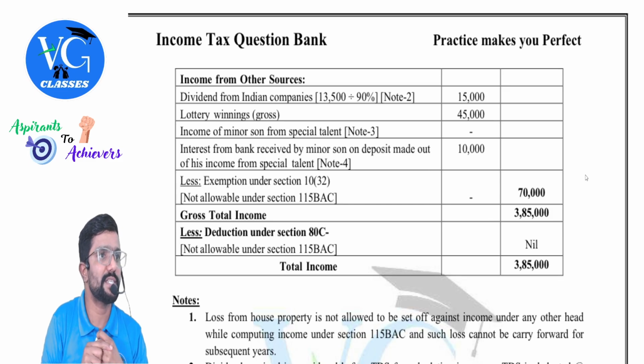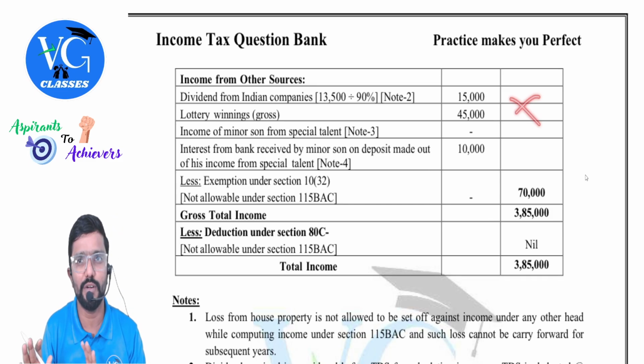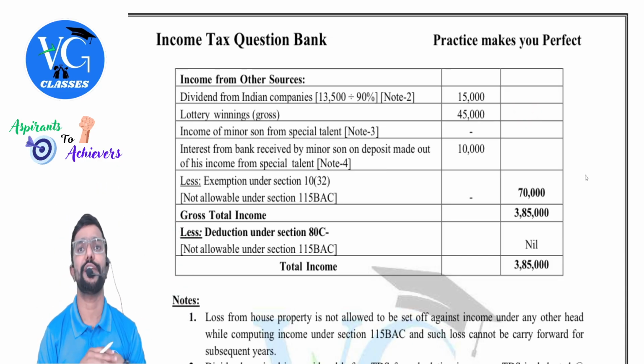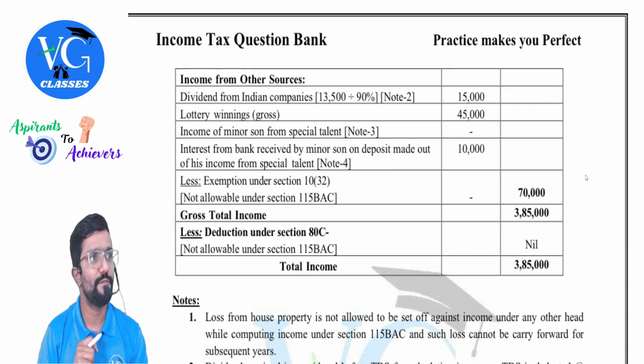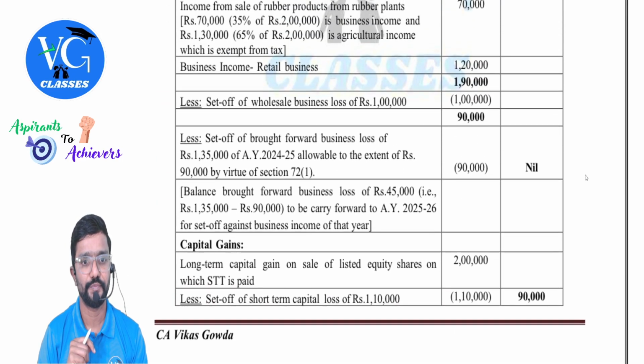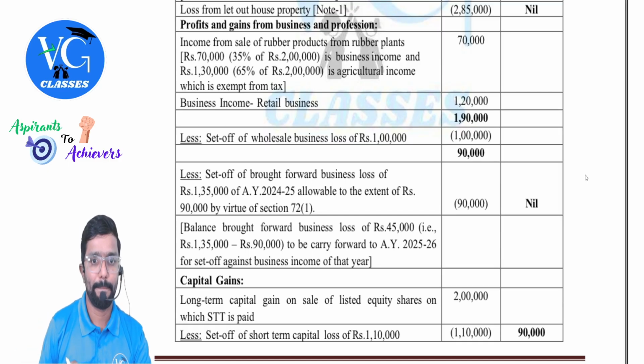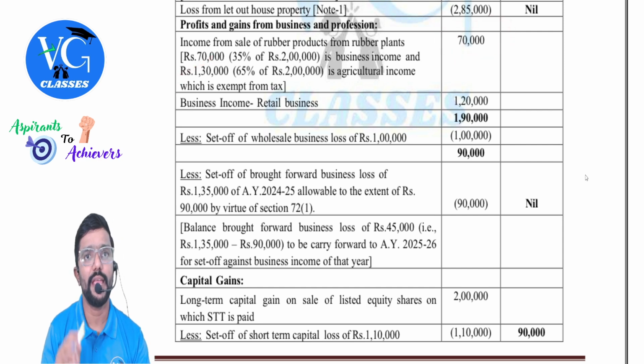Agriculture income is exempt under section 10(1). Means you will not take anything to the outer column, but mention it in the inner column. This is what we have earned, but we enjoy full exemption. So only 70,000 we are considering because 130 is exempt.